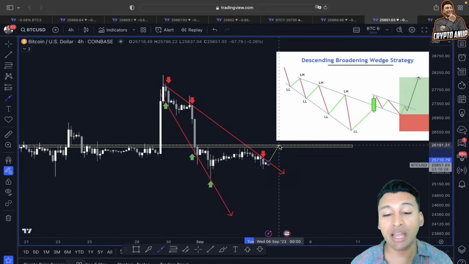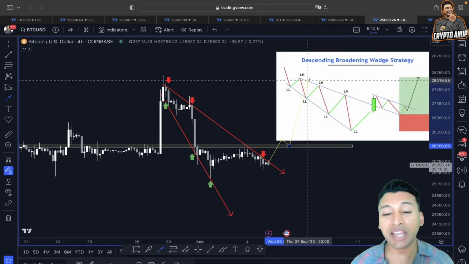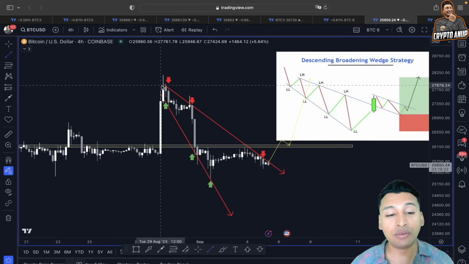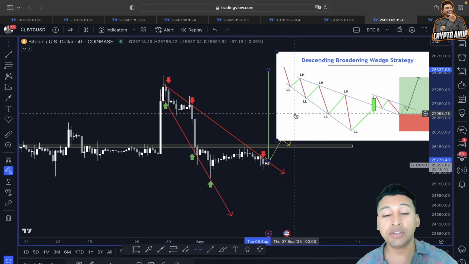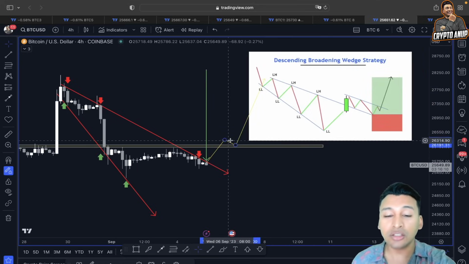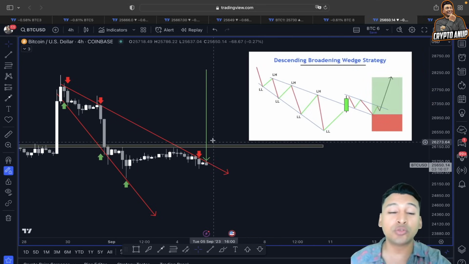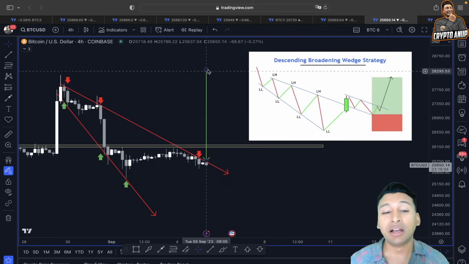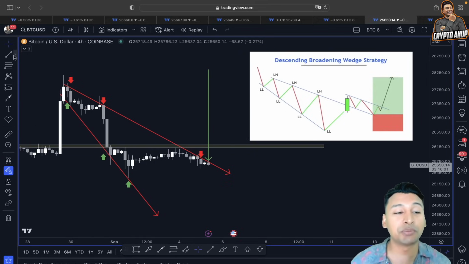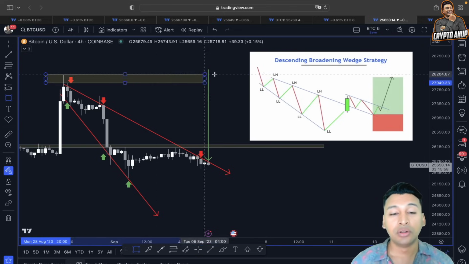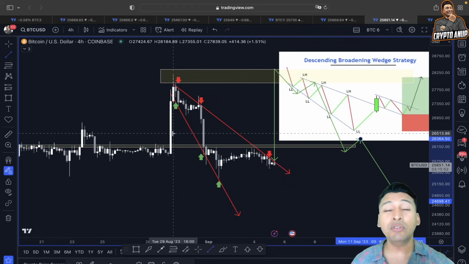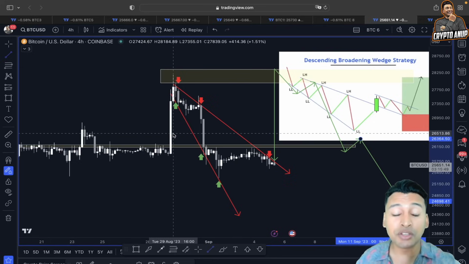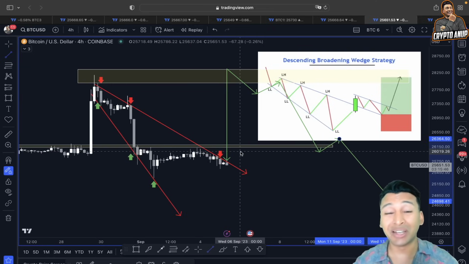price breaking out of this upper trend line, breaking out of this horizontal trend line, then 28,000 will be looked at as our price objective. And why around that area? Because that's the price objective from this descending broadening wedge, and you can see which is around the 28,000 range. Yes guys, the price of Bitcoin could still show some impulsiveness, could still get attracted towards 28,000, and then another continuation here to the downside, because after reaching the price objective around that range, we know the price of Bitcoin could start with another continuation here to the downside, because whenever we have seen a descending broadening wedge forming during a downtrend, it has usually turned out to be a fake out.